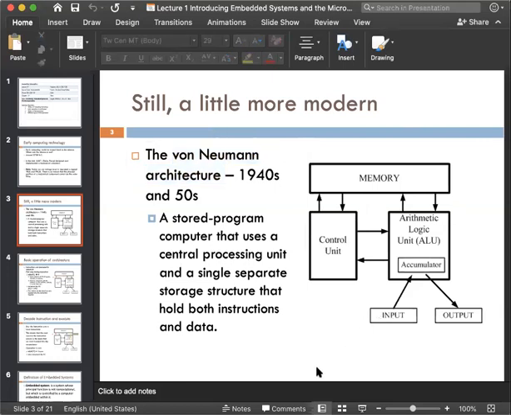This is the basic architecture of a computer. It will have a memory, a control unit, an arithmetic logic unit, an accumulator, and some inputs and outputs. The accumulator is a temporary register situated in the ALU.